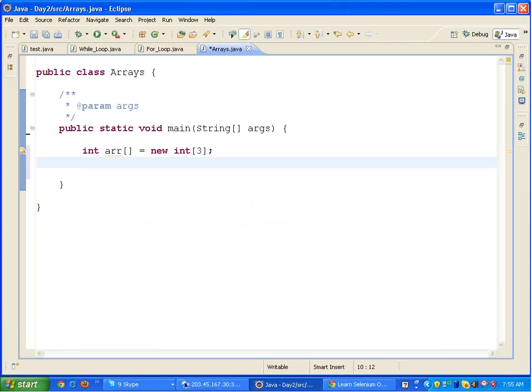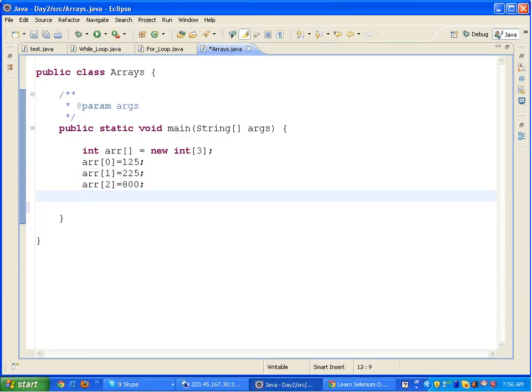If I write arr[0] equals 125, after that I write arr[1] equals 225, right? And arr[2] equals 800. Fine, I have stored three numbers inside this integer array.